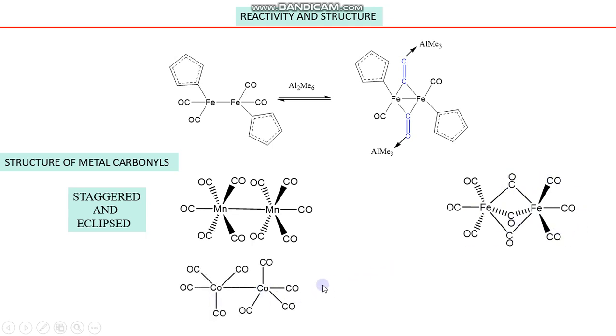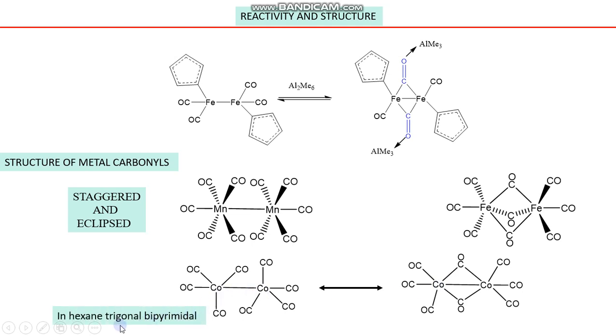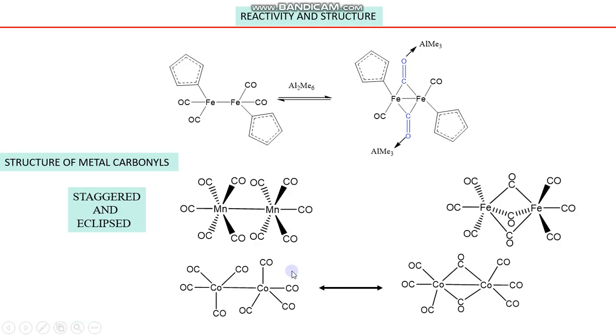Now, this is a cobalt complex, and this cobalt complex actually exists in equilibrium form in hexane, where it has trigonal bipyramidal geometry, and in the solid state the compound possesses this type of structure. In this structure, if you count the bonds around the cobalt, it makes 6 bonds.